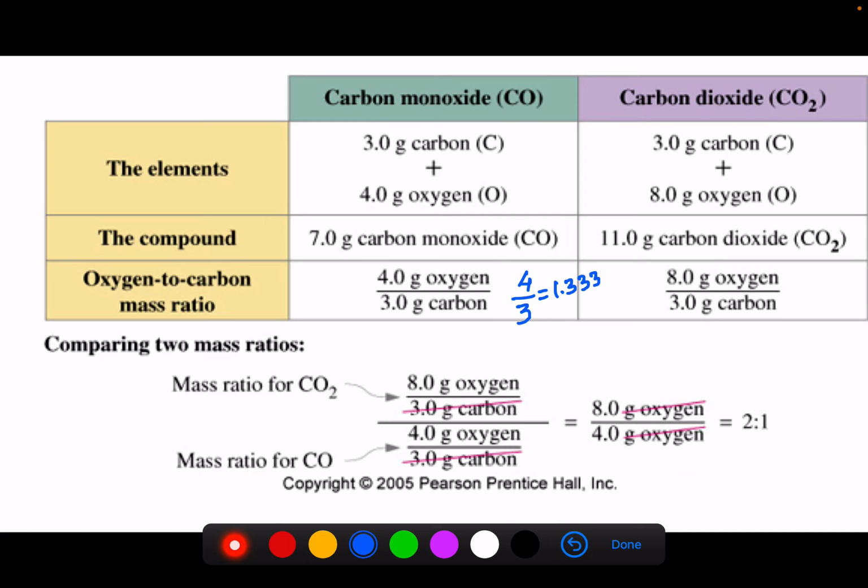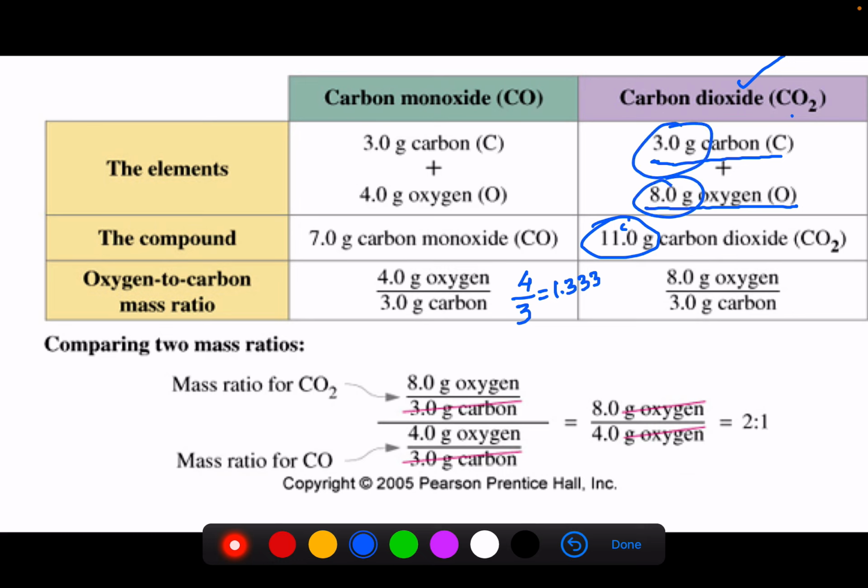Now in the case of carbon dioxide, for 3 grams of carbon, we are adding 8 grams of oxygen, CO2. The total mass of the carbon dioxide is how much? 8 grams plus 3 grams is 11 grams.